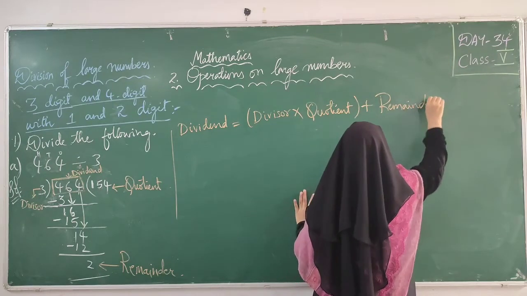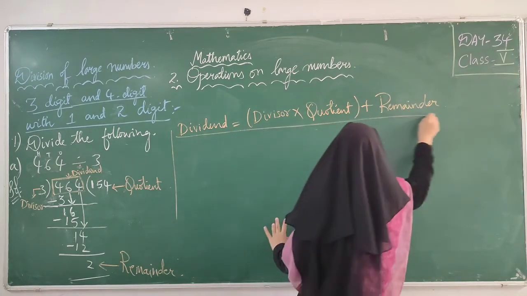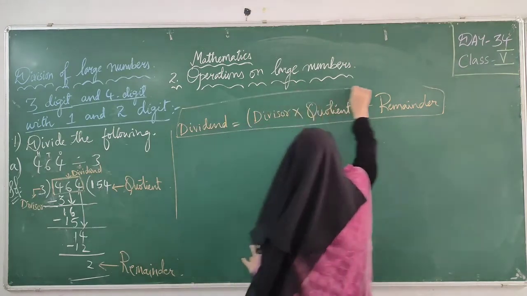Here we are doing verification as well. This is a formula to verify whether we got the correct answer or not.